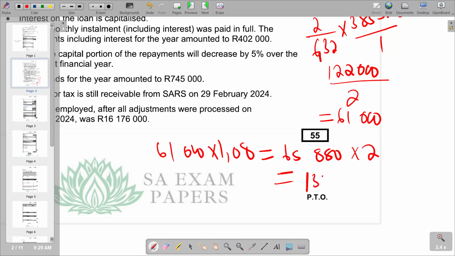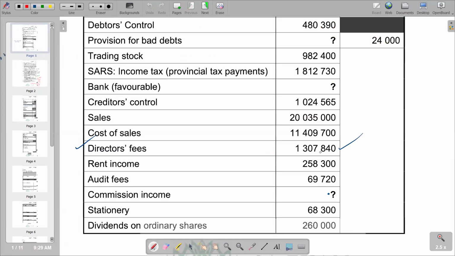So this 131,760 is the one that we need to subtract from the figure for our total directors' fees. So if you refer back, you'd see that we are subtracting it from 1,307,840.